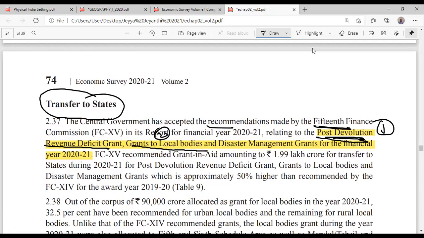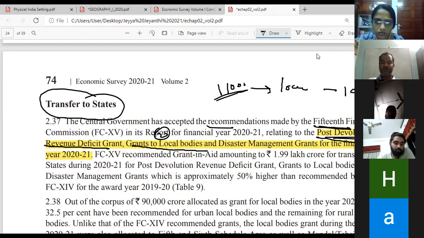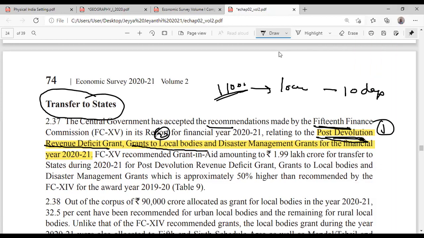Did anybody read the news in the newspaper yesterday? Around 1,100 crore has been given from the central government to state governments for local bodies, which has to be transferred within 10 days. No one saw the news? Yesterday's newspaper, I think. Yesterday or the day before yesterday's newspaper. Second page or third page.